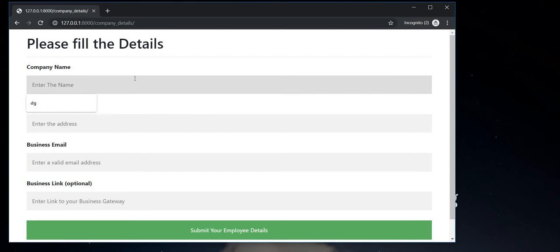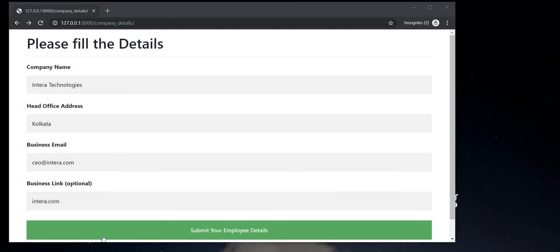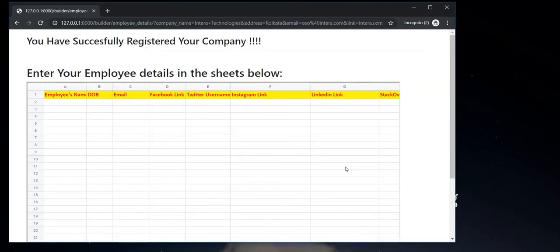So now let's hop in and see. First I will do the company registration. Just give a random name, so Intera Technologies. Head office, let it be Kolkata. Business email, CEO at Intera.com. Now let's hit enter and submit our application details, and now the Excel sheet is loaded.